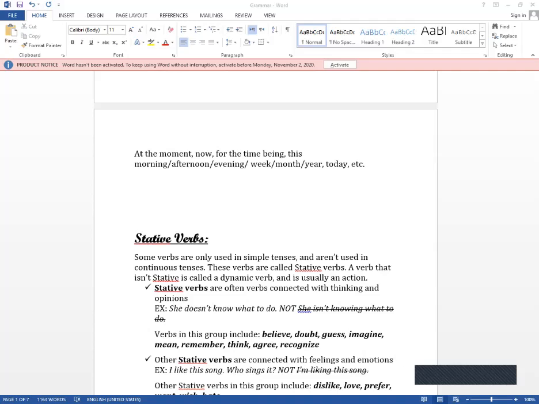So I can't say, I am knowing. That's wrong, because the verb know describes a state, but it is not describing an action. These are called state verbs or non-action verbs.